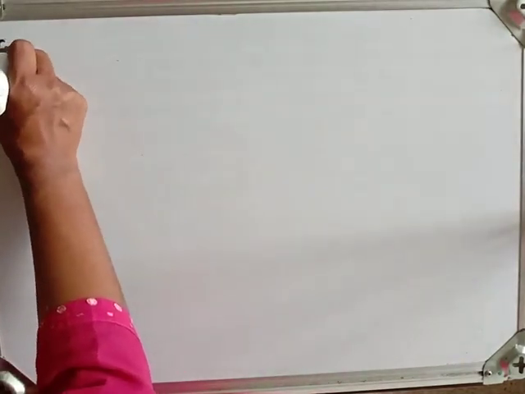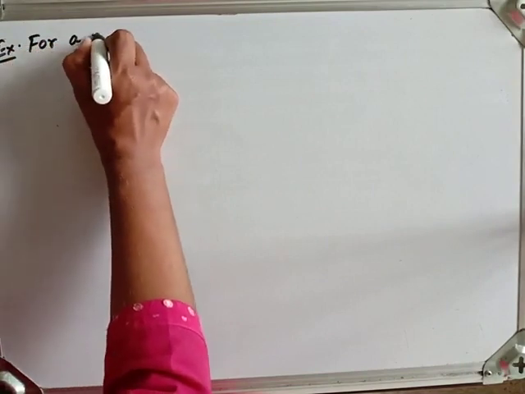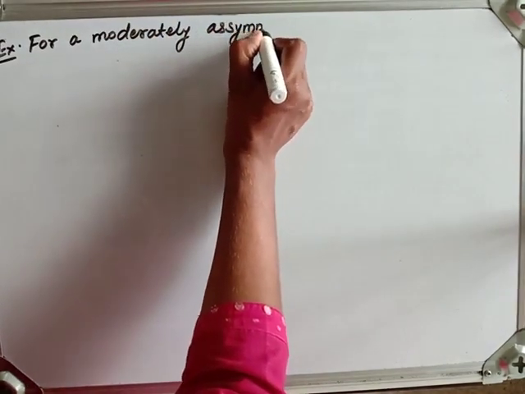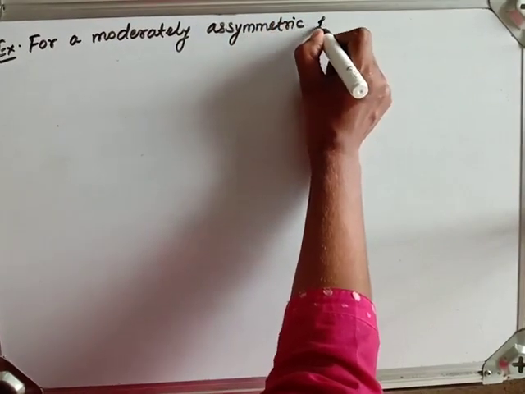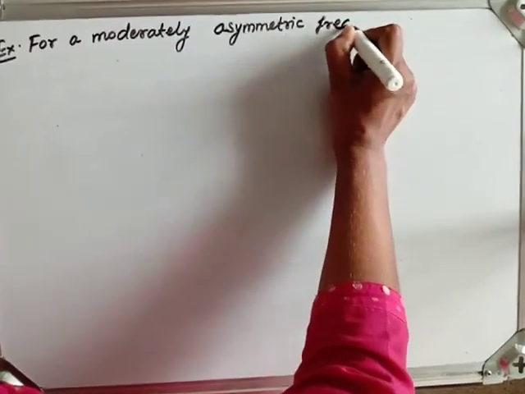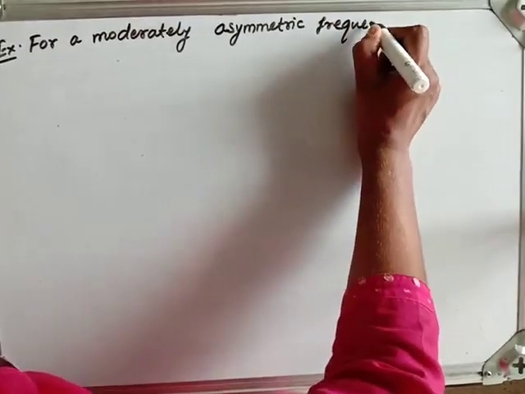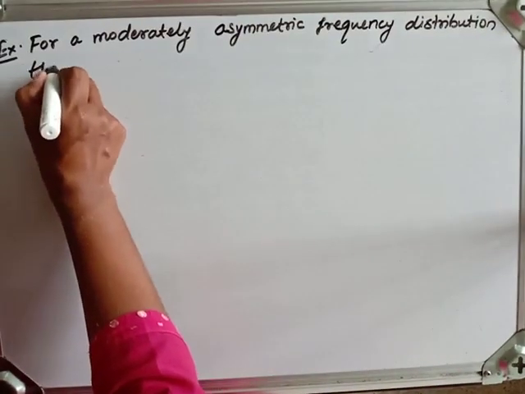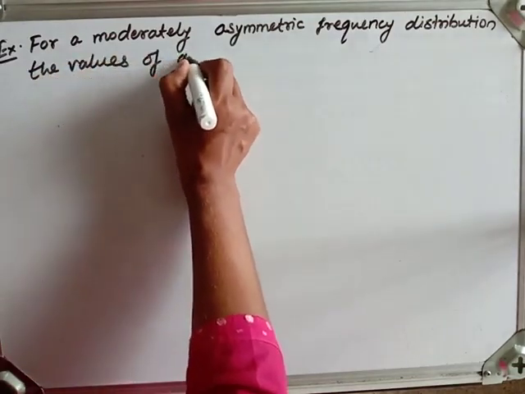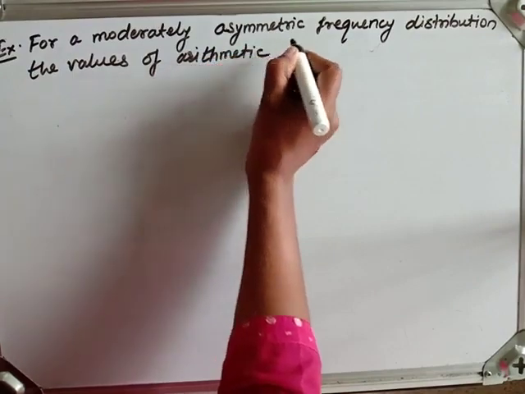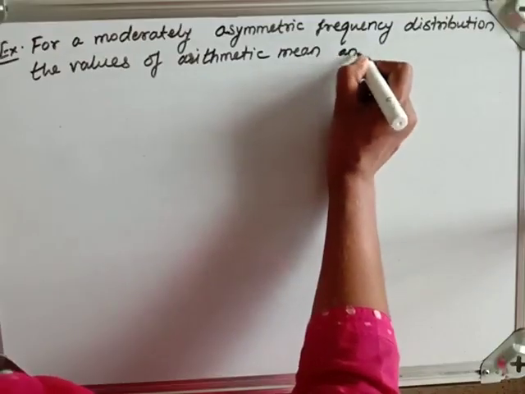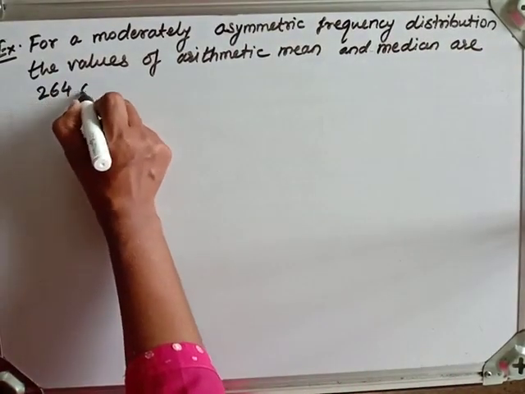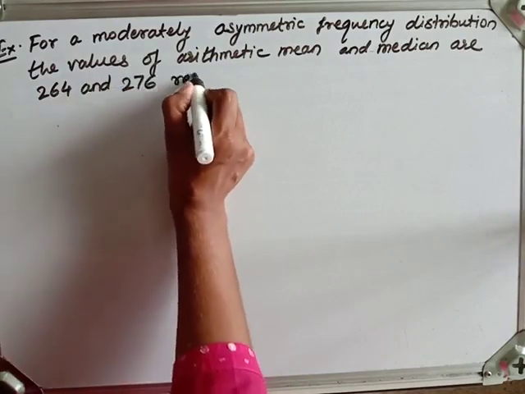Example: for a moderately asymmetric frequency distribution, the values of arithmetic mean and median are 264 and 276 respectively.